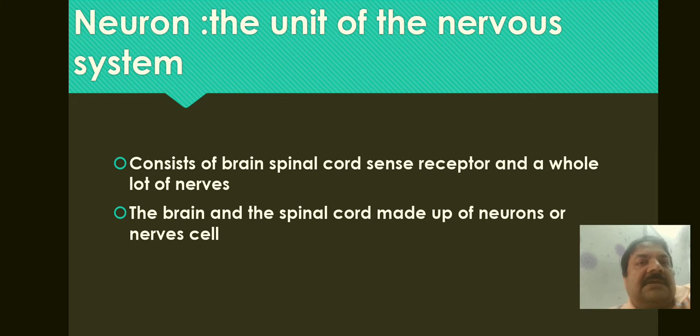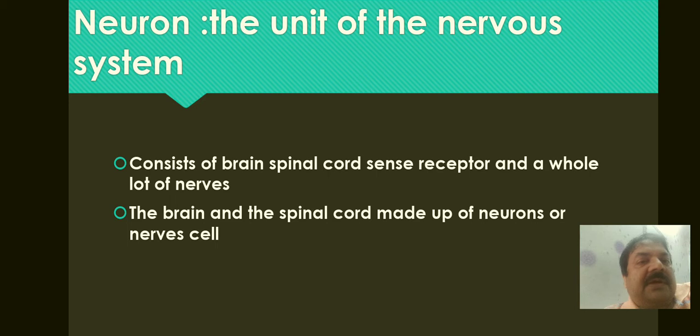Next thing is, let us study about the neuron. What is a neuron? First of all, we should know neuron is also called the nerve cell, and it is the unit of the nervous system. Unit means the smallest unit of which the nervous system is made up.